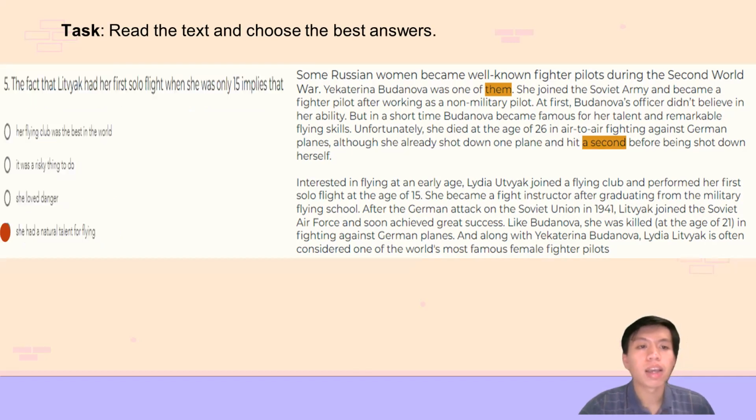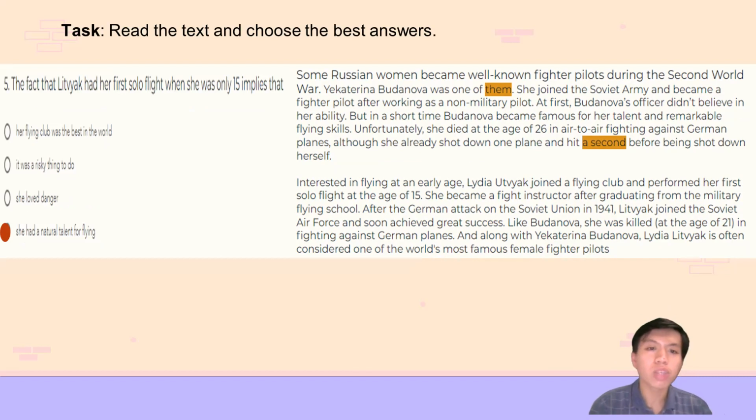Next, question number 5. The fact that Litvyak had her first solo flight when she was only 15 implies that. As you can see, this is an implication question. So you need to combine both the information from the text and your background knowledge in order to answer this question.